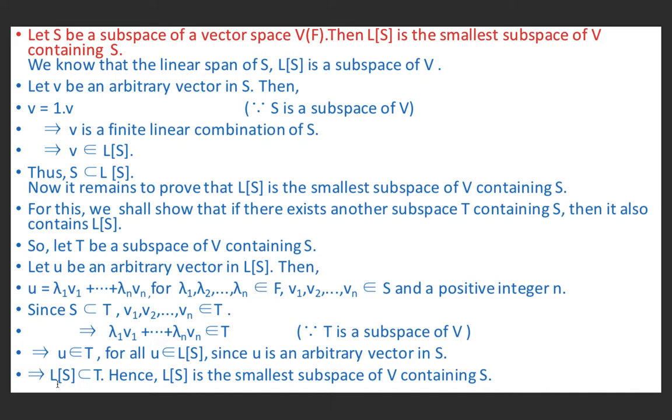And this implies LS is a subset of T, because u was an element of LS and we have shown that u is an element of T. It means LS is a subset of T. Hence LS is the smallest subspace of V containing S. Linear span of S is the smallest subspace of V.